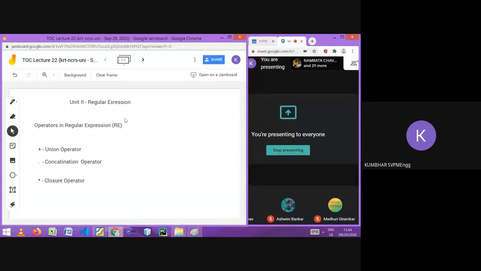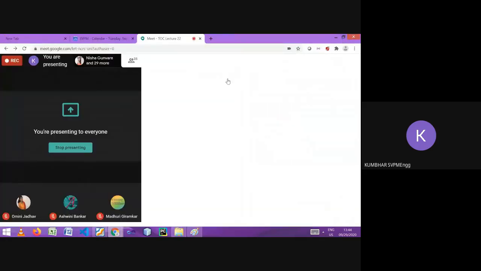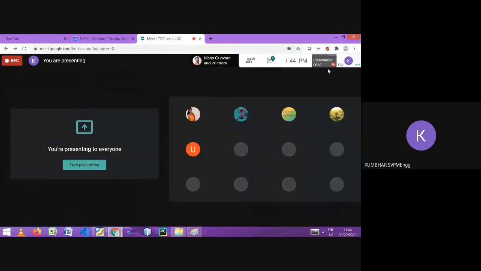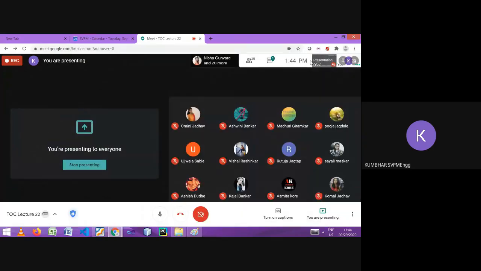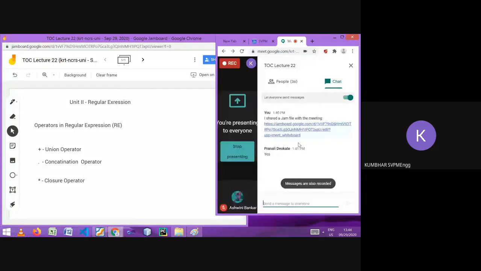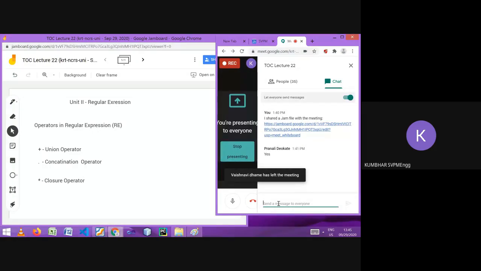Can anyone tell me quickly? Expressions will have some variables or constants and operators. Likewise, here we are going to talk about the expression. But which expressions? Regular expression.